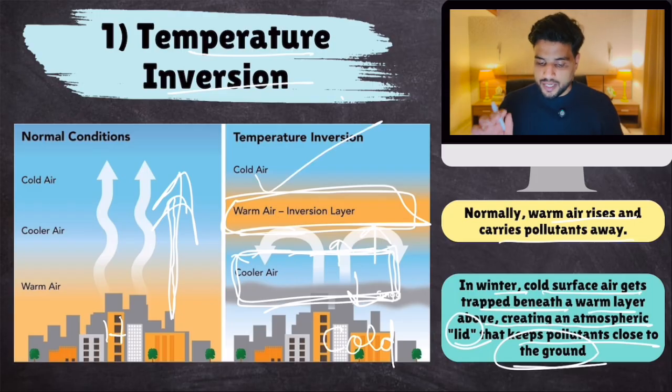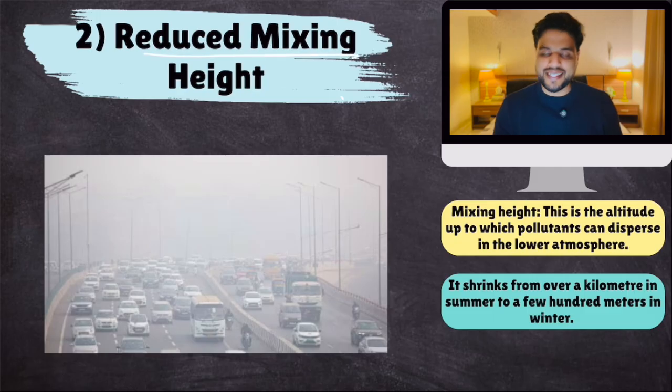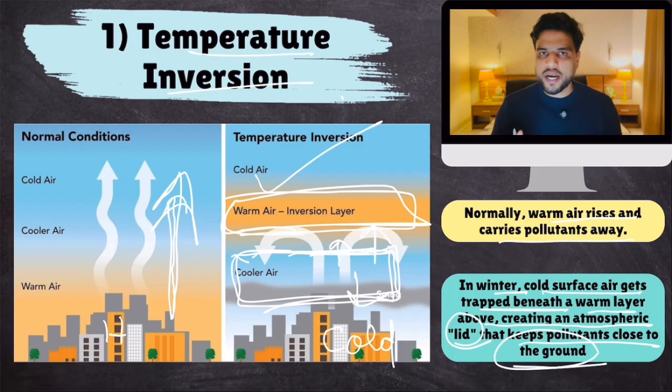Then reason number two: reduced mixing height. It is also related to temperature inversion. What is mixing height? First of all, you need to know about this term. It is the altitude up to which pollutants can disperse in the lower atmosphere. You see, pollutants are there in the lower atmosphere. During summer months, since warm air rises up, these pollutants reach the top. This height is known as mixing height.